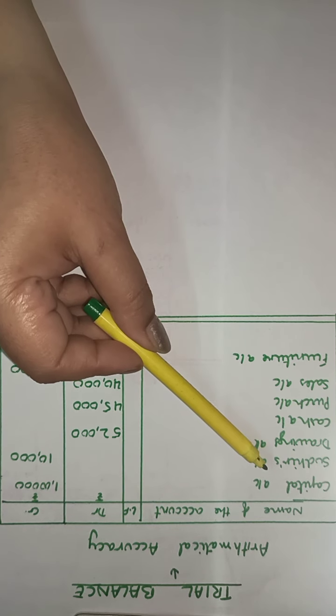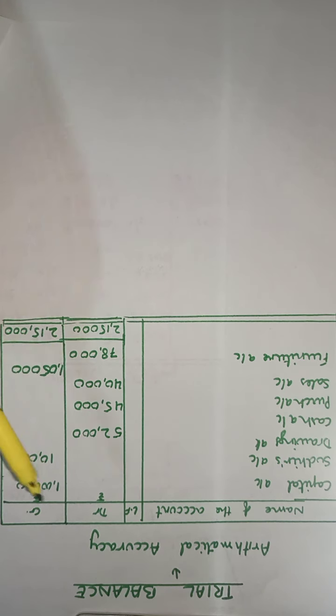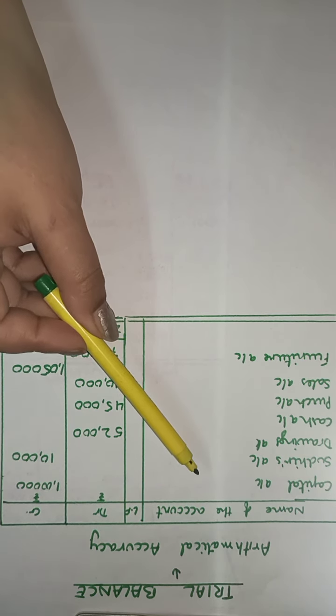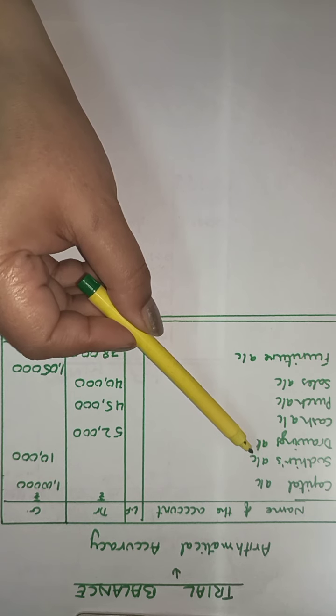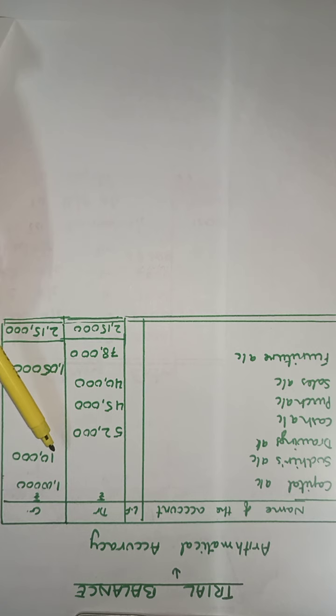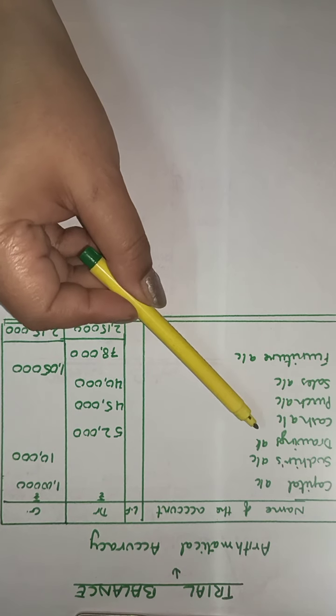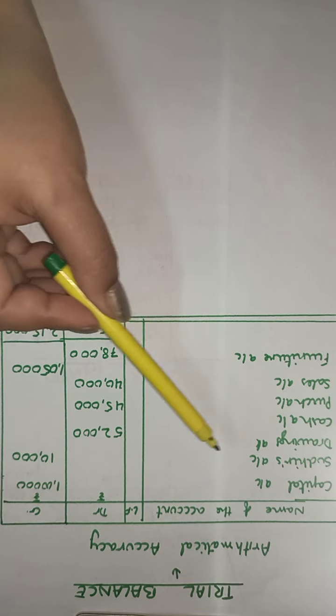Capital account, we close the capital account with the balancing figure of rupees 1 lakh. Because the capital account showed a balance on the credit side, we write it in the credit column. Sudhir's account was closed, by balance carried down was 10,000. By balance carried down means the balance was on the credit side. So we record it in the credit column. Drawings account, when we made the drawings account, the balance was on the debit side.